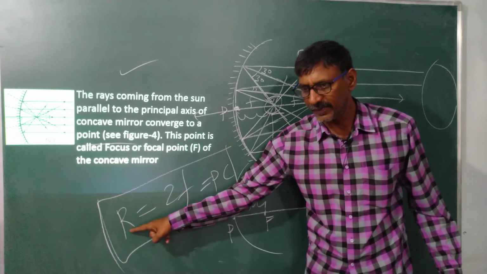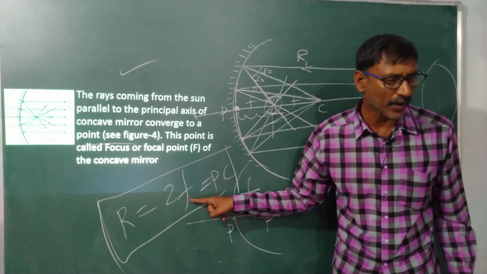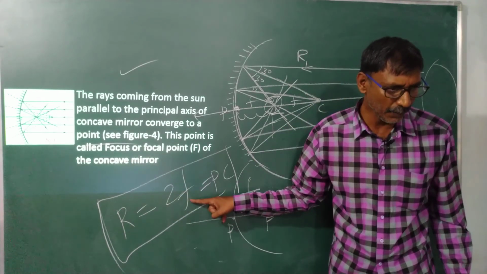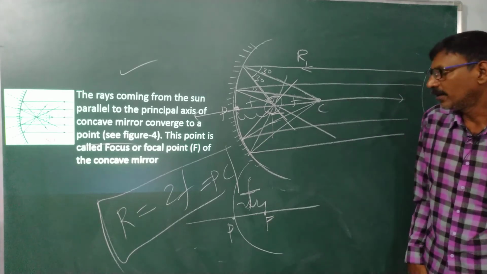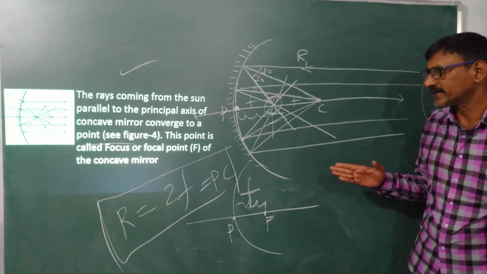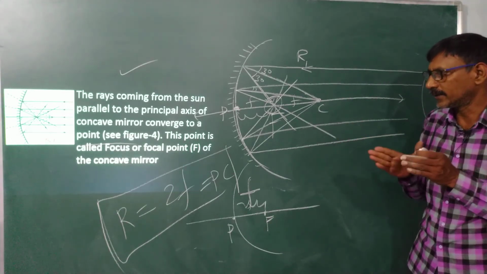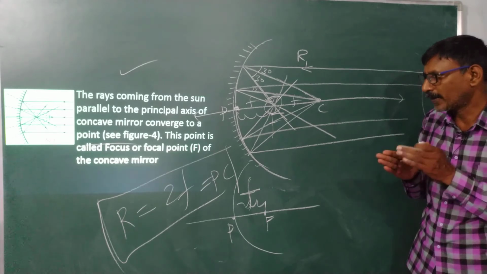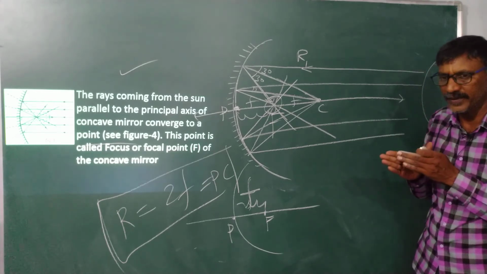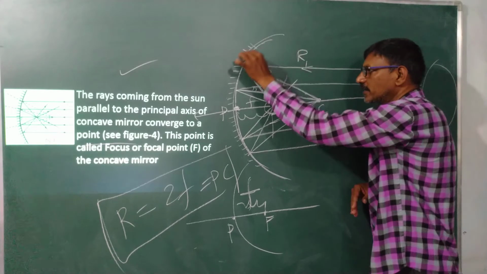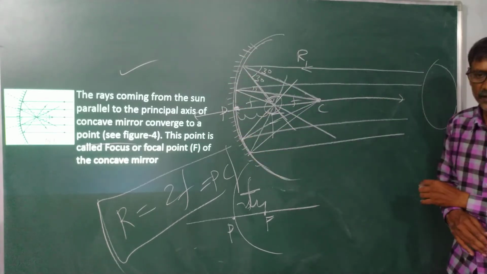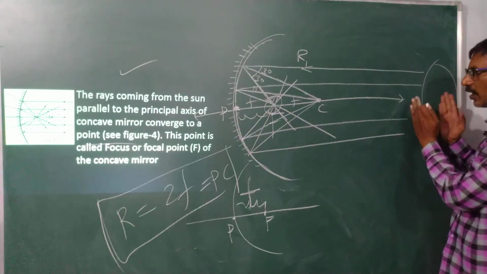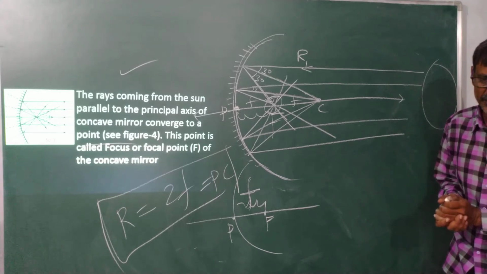R is the center of curvature distance, and F is the focal length. That means now I have focus and pole, and the center of curvature we can recognize with the help of some objects.